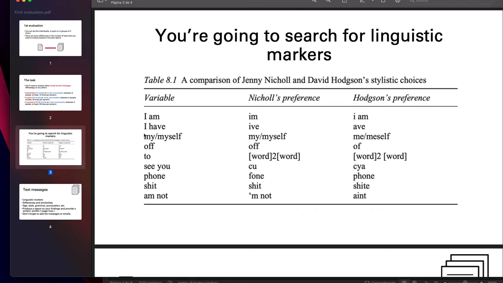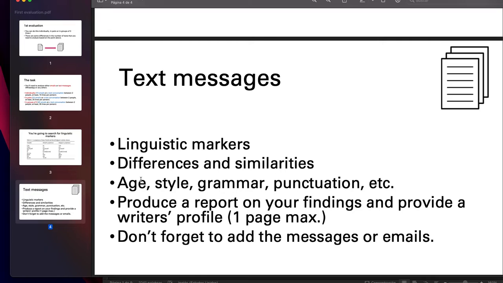The goal is that you're going to look for linguistic markers. If you see this example, the one that we covered in class, there's going to be a variable. This is the correct form or the form that you're looking for, and the preferences, for example, author A or maybe author B. If you included a third one, author C, you can include the differences or similarities. So here you're going to be looking for linguistic markers, some differences and similarities between the authors. Here it says age, but only if you can tell based on the vocabulary they use. Of course, the most important elements are style, grammar, and punctuation. And you're going to produce a report.